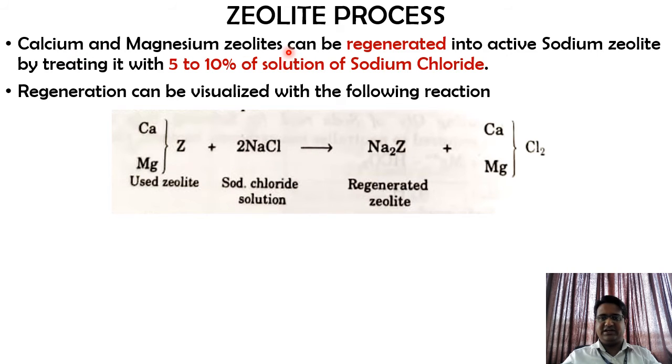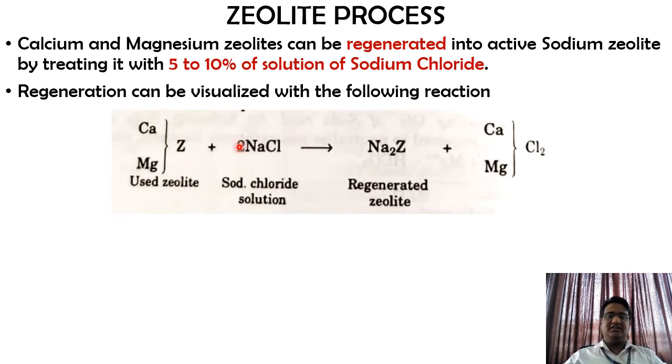Calcium and magnesium zeolites can be regenerated into active sodium zeolite by treating them with a 5 to 10% solution of sodium chloride. That is, in the previous slide we saw how these zeolites get converted into the components of the hardness producing elements. Once they are saturated with their capacity, we can regenerate their activity by passing 5 to 10% sodium chloride solution through those zeolites.